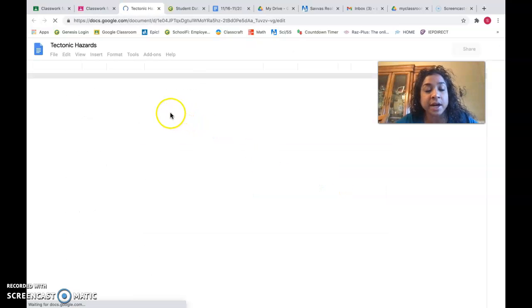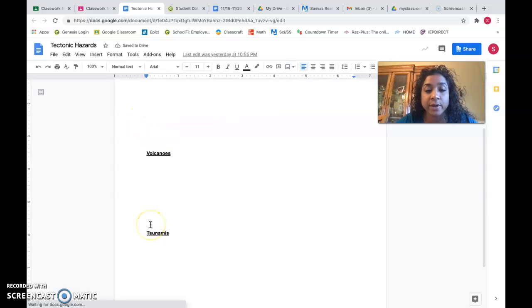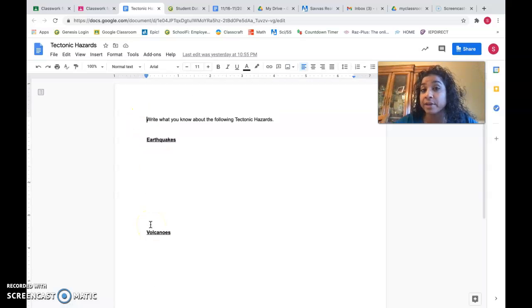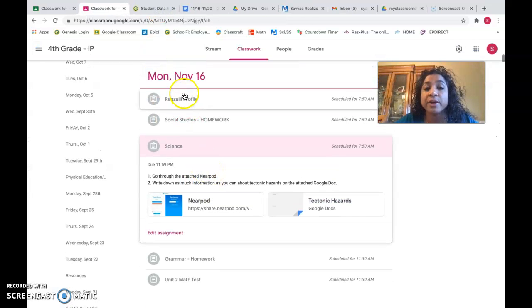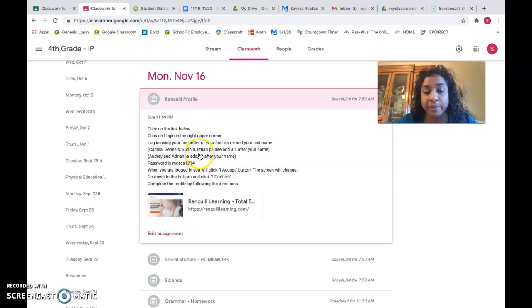If you open up the Google Doc, it'll say earthquakes, volcanoes, and tsunamis. So everything that you've learned from that video, you're going to write down as much as you possibly can. And then you're going to do this Renzulli profile. It's going to be something strange for you guys to do, but these are the exact directions.